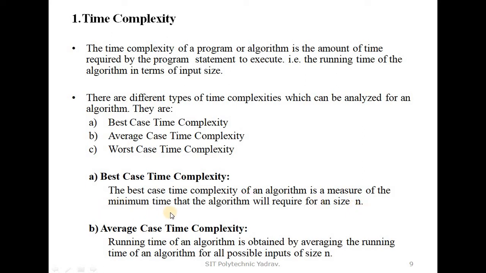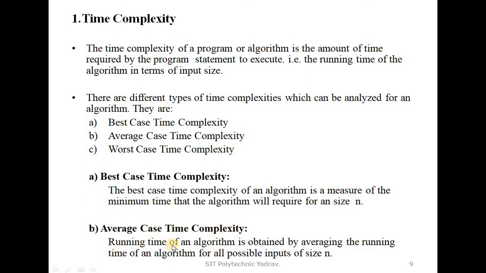Whenever we solve any algorithm or run any program, the time depends upon the size of n, meaning how much input we give. We calculate the minimum time required to solve the algorithm or run the program. When that minimum time is achieved, the time complexity is known as best case time complexity. Clear?